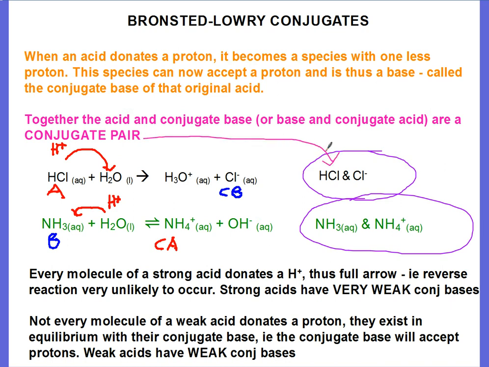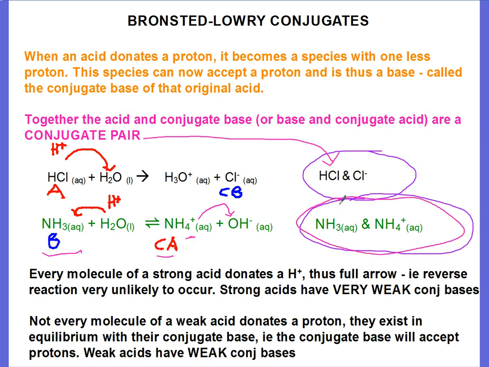A similar example, this time looking at a base. Ammonia, we know, is a base. That means it accepts protons, and here it is accepting protons from the water. Once it accepts a proton, it becomes a species with one more hydrogen and one more positive charge. In this case, it's the ammonium ion, and that ammonium ion can donate a proton, possibly back to the hydroxide ion. So that ammonium ion itself is an acid. So when a base accepts a proton, it becomes what's called the conjugate acid, and together the ammonia and the ammonium are called the conjugate pair.